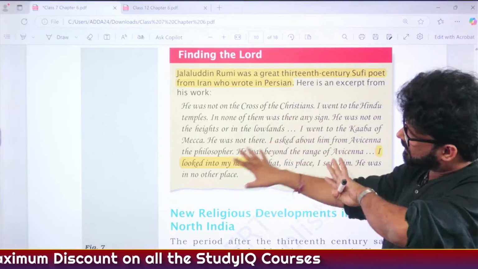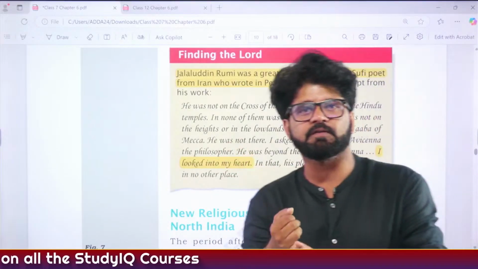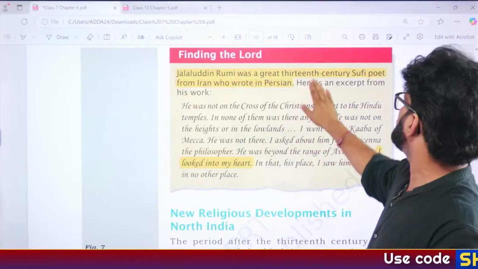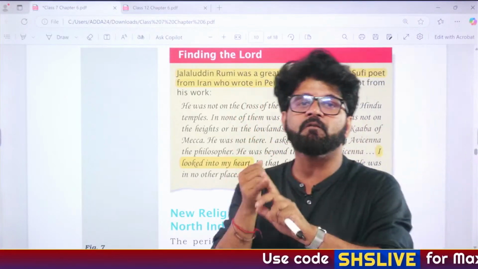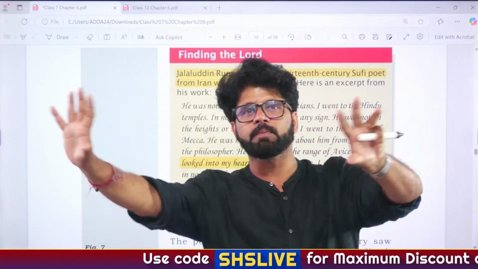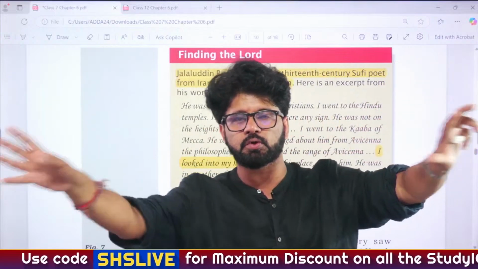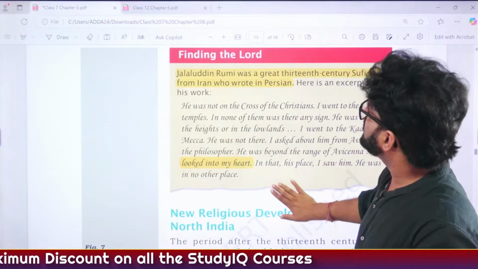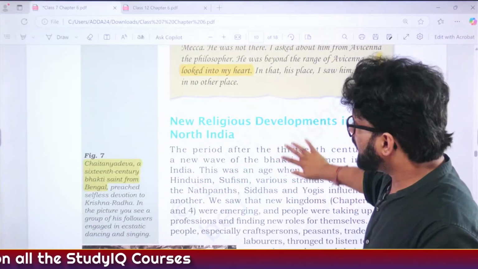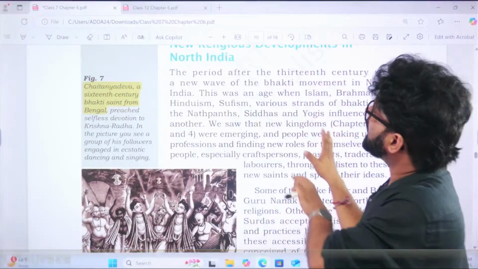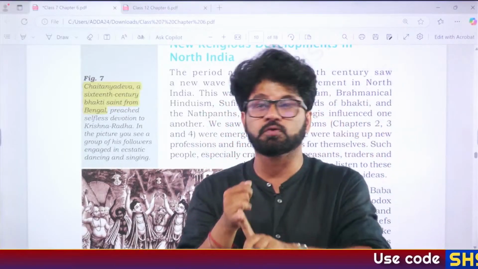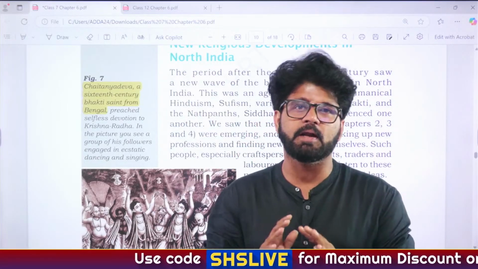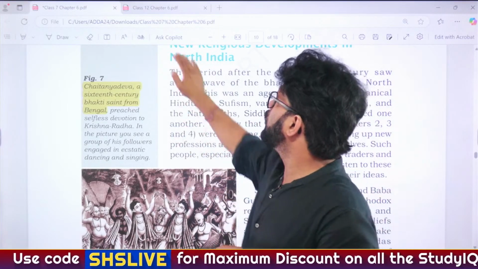So since NCERT is focusing so much on his phrases, just like we have seen NCERT focuses so much on Kabir's phrases, do remember who was Jalaluddin Rumi: 13th century Sufi poet, from which place? Iran. Just like they can ask you Ibn Battuta, he was from which particular place, Al-Biruni, from which particular place? Just remember Rumi also, because he has said such beautiful lines. That's why. So again, after that, that is it. In classes 7 to 10, there is not much here when it comes to Sufism. But if you go to class 12, chapter 6, so much content is there on Sufism, you will feel overwhelmed.